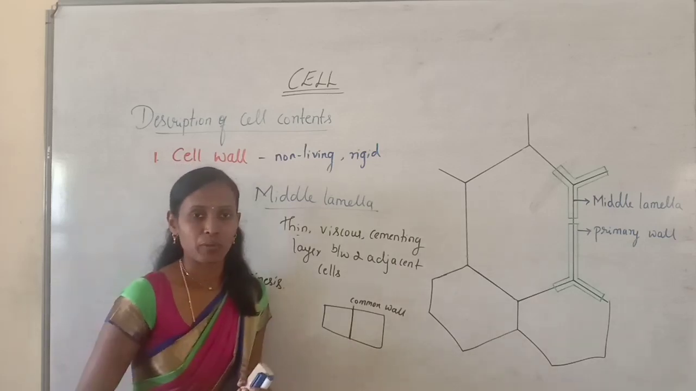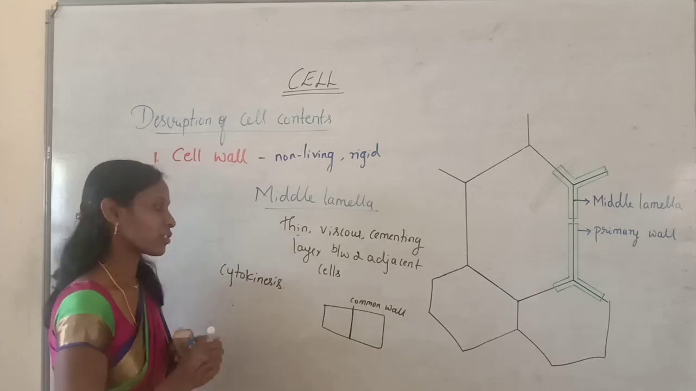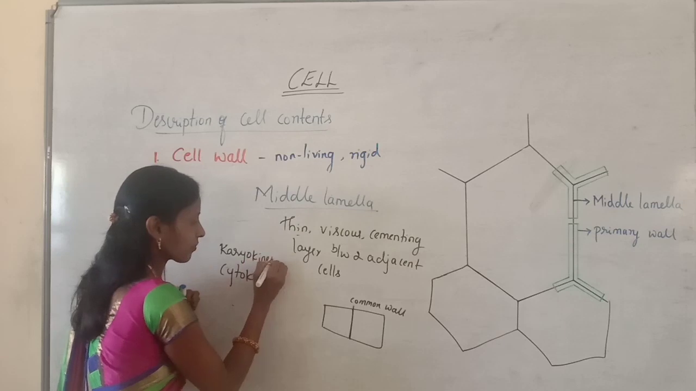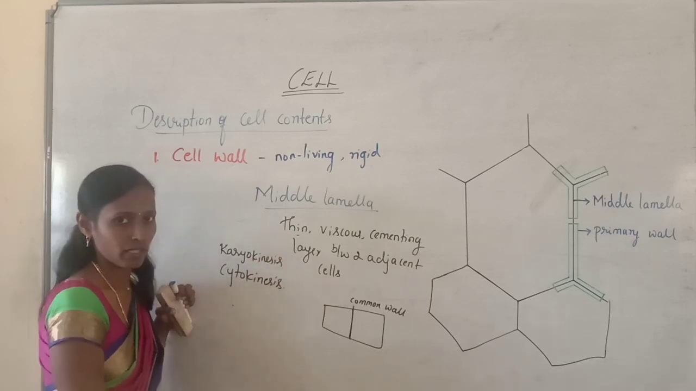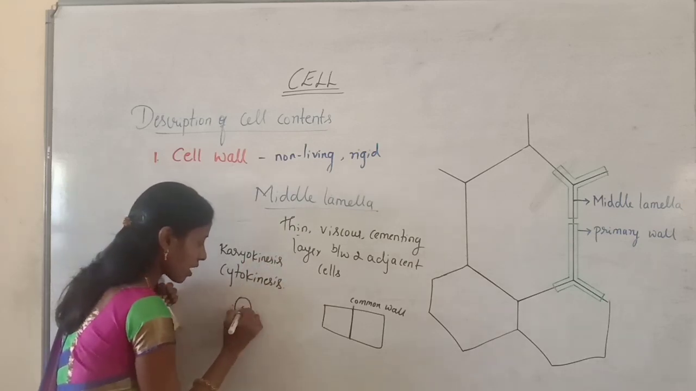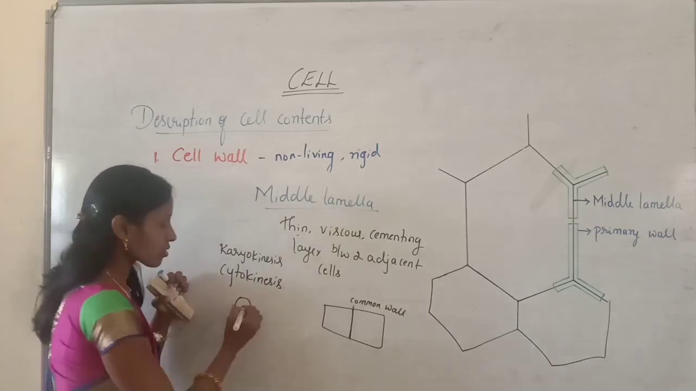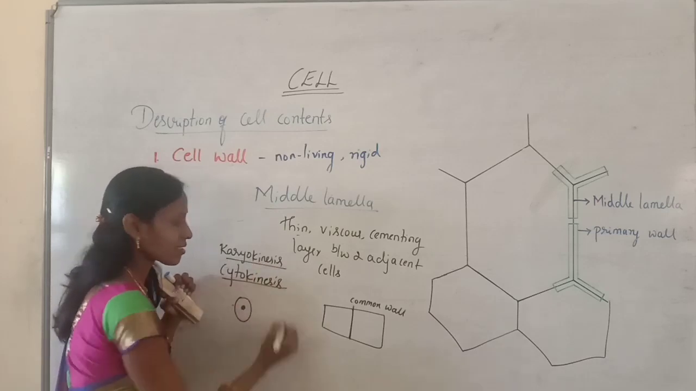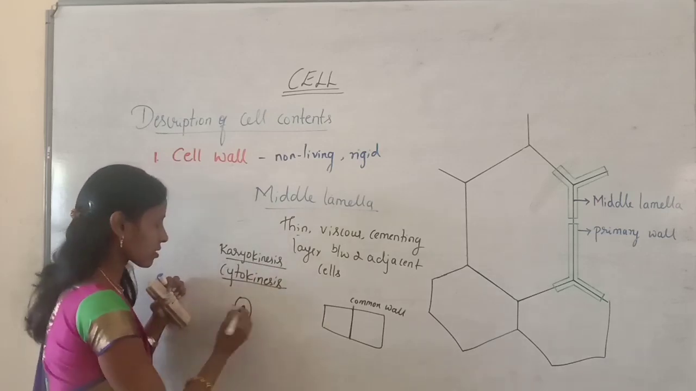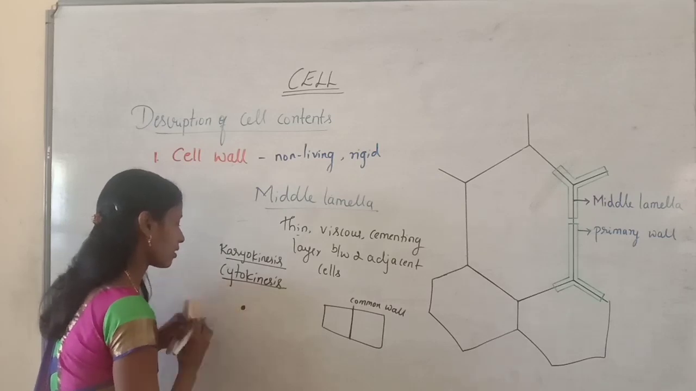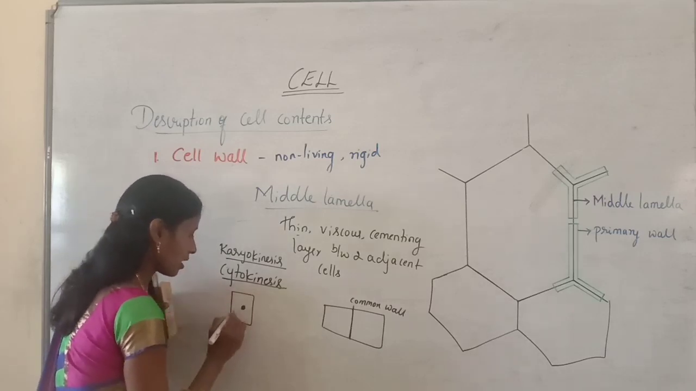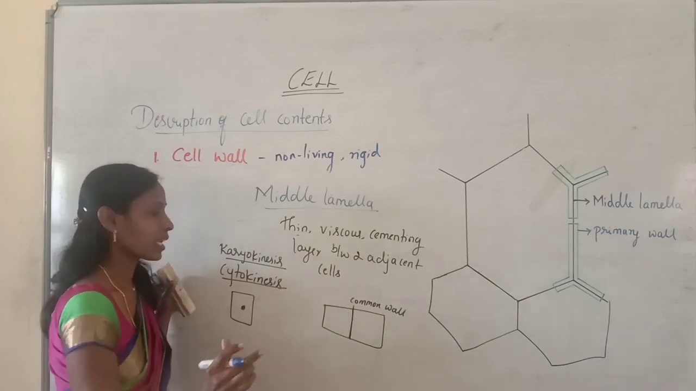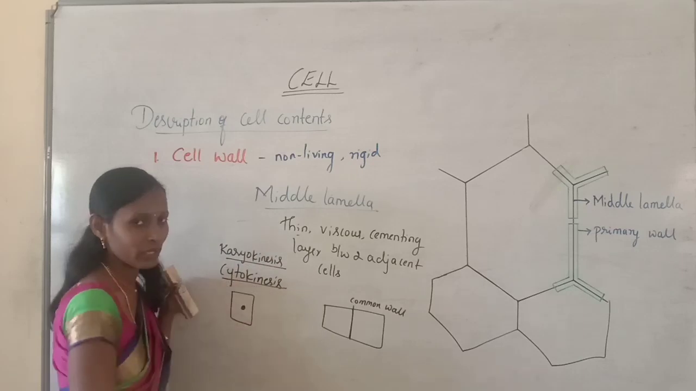So cell division includes two main stages. One is karyokinesis, the other one is cytokinesis. For example, if this is a single cell, during the division of this cell it undergoes both karyokinesis and cytokinesis. So let us consider the plant cell. So this is the plant cell. This cell has to divide. During that division, it will undergo karyokinesis and cytokinesis.